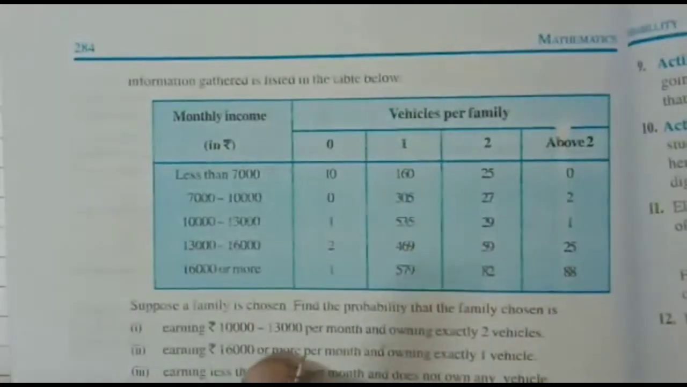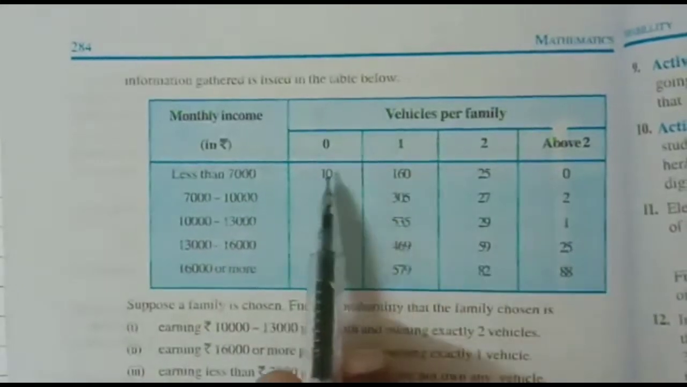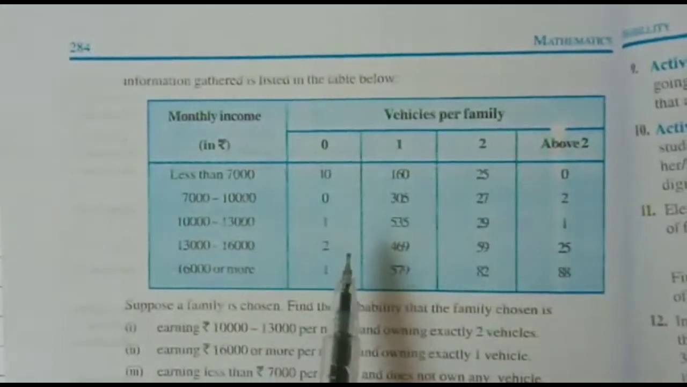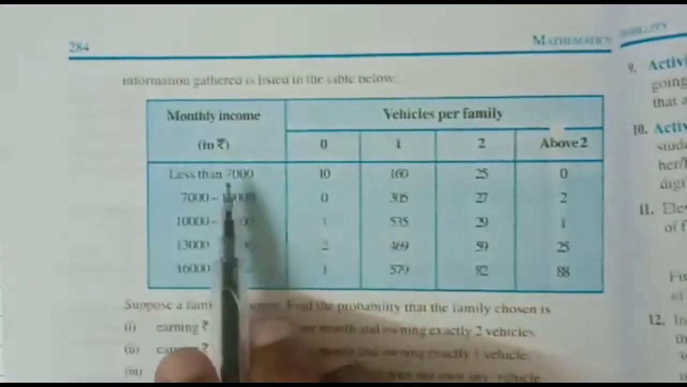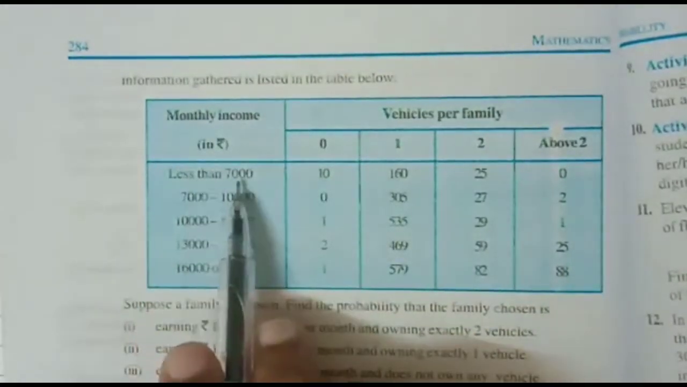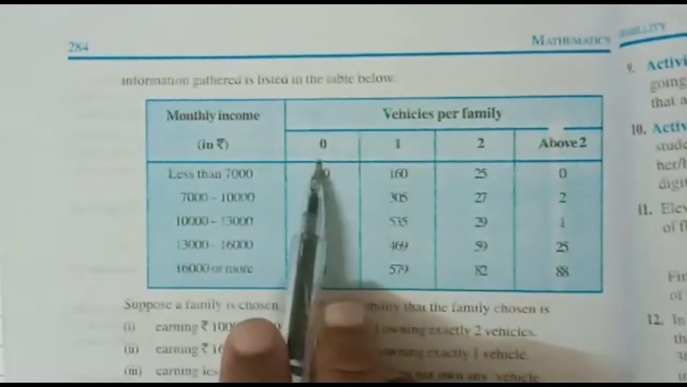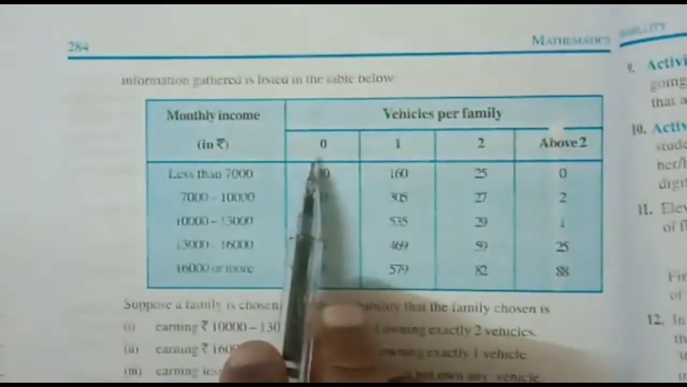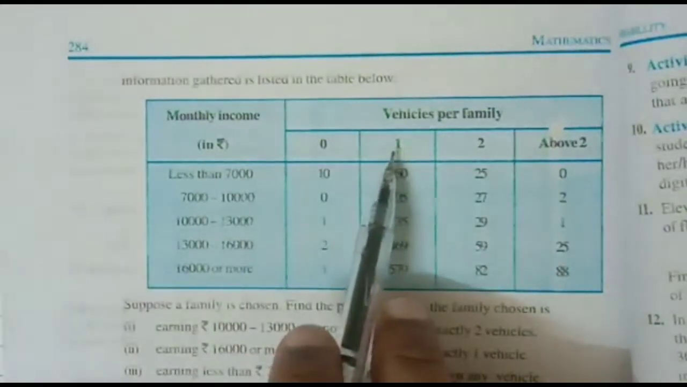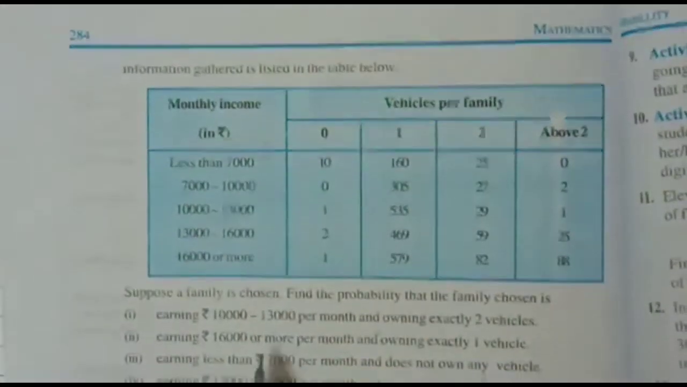Now this is our new question. An organization selected 2,400 families. If we total all these frequencies, the answer is 2,400. So the very first step will be total possible outcomes is equal to 2,400. Now you can see here, if the monthly income of the family is less than 7,000, how many families are there with 0 vehicles, 1 vehicle, 2 vehicles, or more? So there are 10 families having no vehicle at all. Same way, 160 families having 1 vehicle, 25 families having 2 vehicles. Like this, looking at the table, we'll answer these questions.